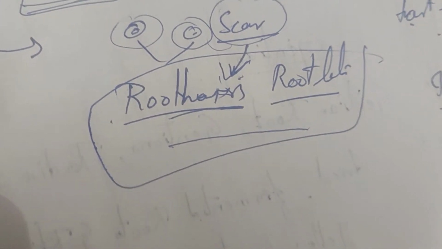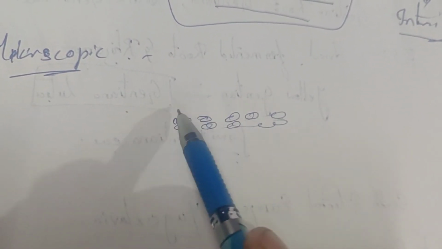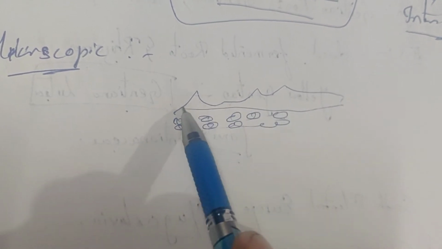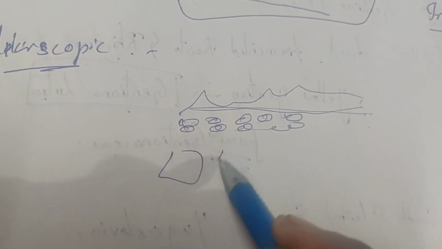Okay, next one is microscopic characters. Microscopic character is very easy. Hope you remember cinchona or cinnamon. Yes, cinnamon section cutting, right? We have done the section cutting. In that you have cork. Okay, you have bark. Hope you remember. Then you have the cortex.